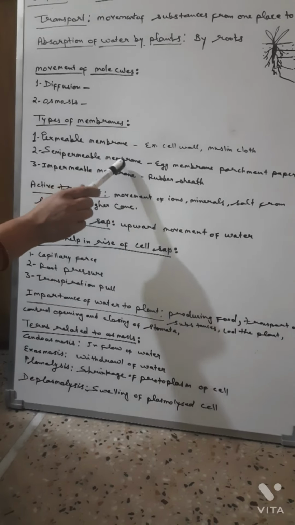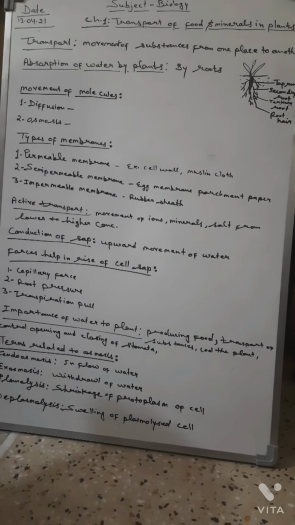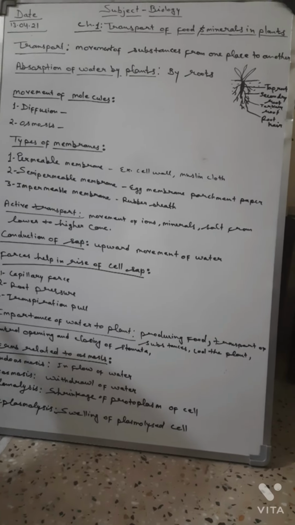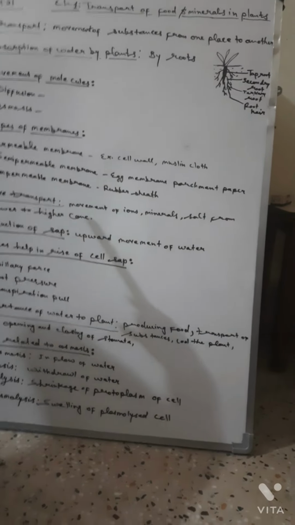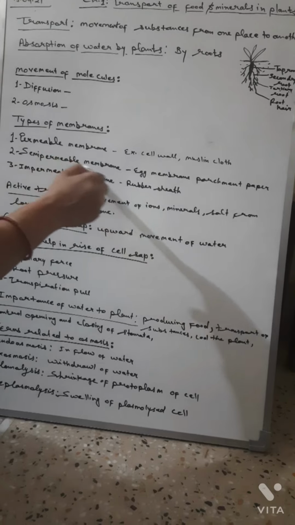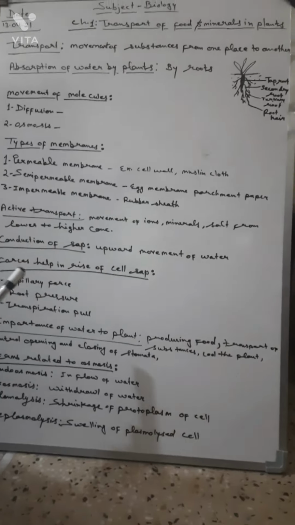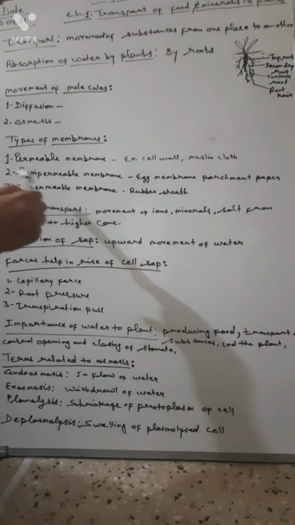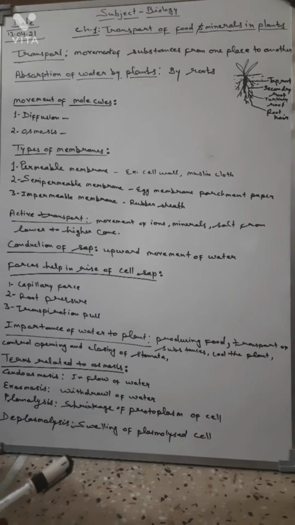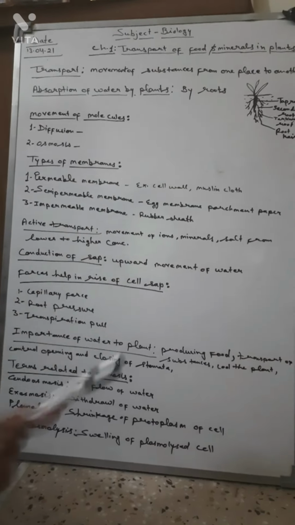Next is the semi-permeable membrane. What are semi-permeable membranes? These are the membranes through which only selective particles can pass. It doesn't allow all kinds of particles, only some selective particles to go through. For example, egg membrane and parchment paper.